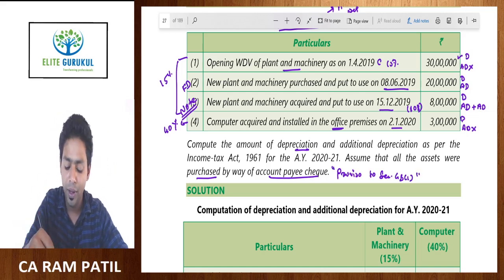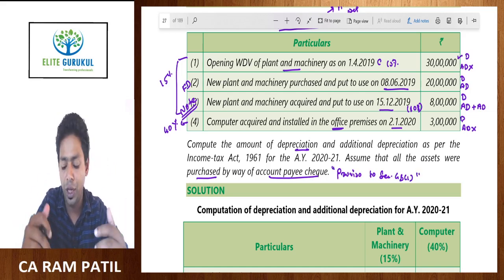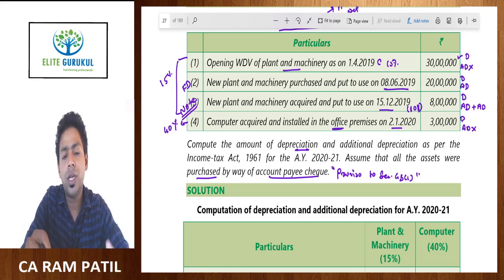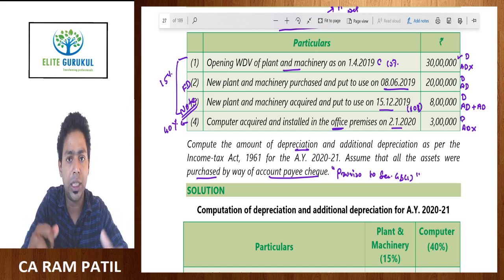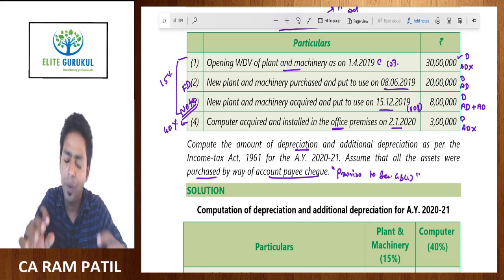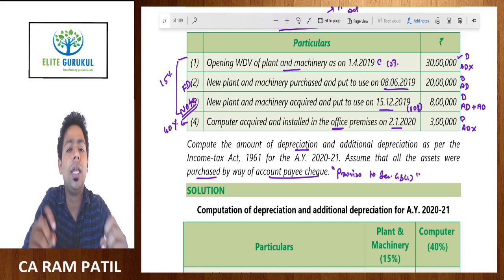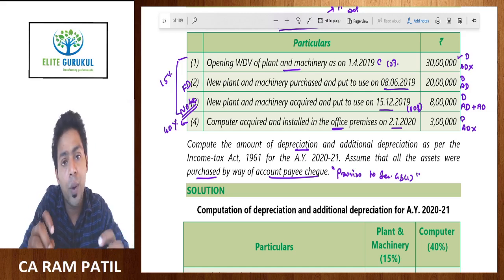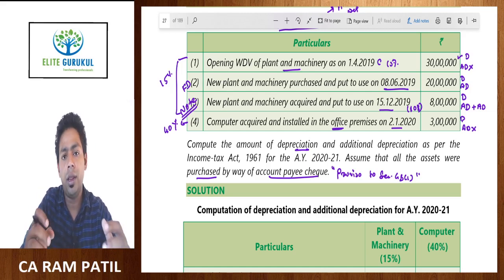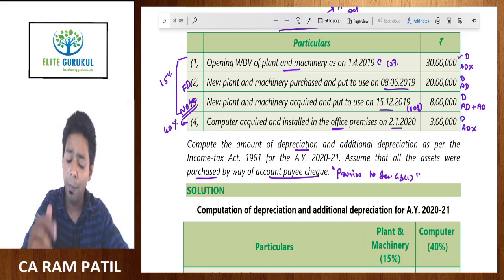In next lecture, what is the proviso to section 43(1)? If you purchase any asset otherwise than by account payee cheque, account payee draft, ECS or other notified electronic mode, technically if you purchase any asset in cash, for value exceeding 10,000 rupees, then that asset will not be eligible for depreciation.